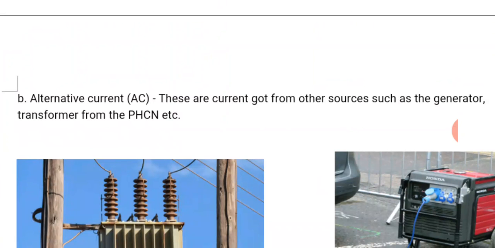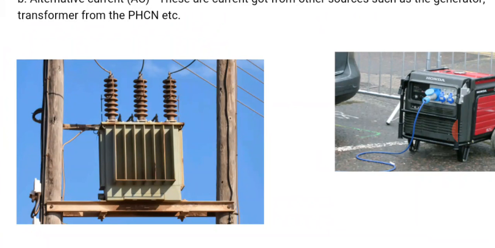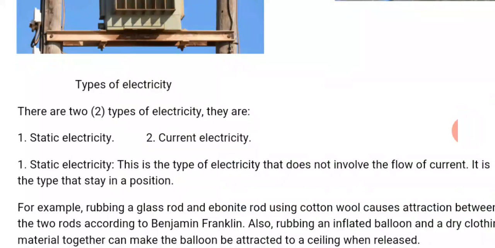Also, the second type of current is the alternating current, symbolized by AC. These are currents got from other sources, such as the generator, transformer from the PHCN, and so on and so forth. You can see the diagram showing this also down there.